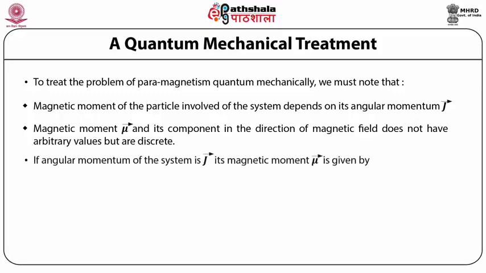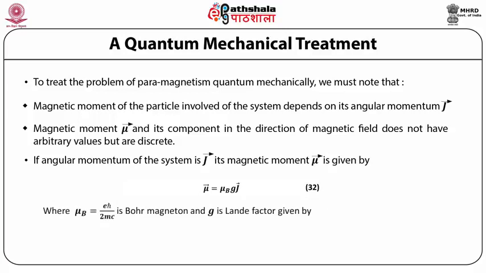If the angular momentum of the system is J, its magnetic moment μ is given by μ = μ_B g J, where μ_B = eħ/2m_e c is the Bohr magneton, and g is the Landé factor given by g = 3/2 + [S(S+1) − L(L+1)] / [2J(J+1)].